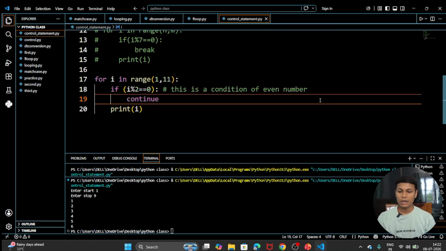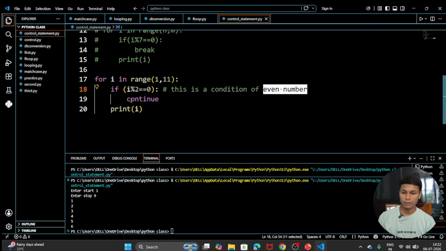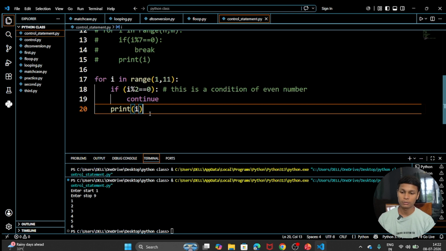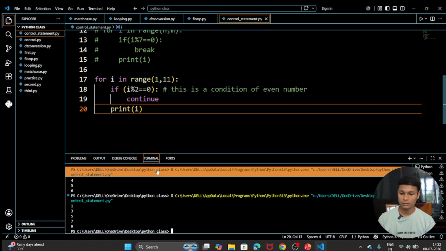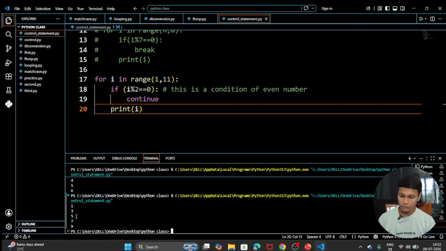So you can see that I am entering continue here. If the condition is an even number, it will continue, meaning the even number will be skipped and all the numbers which were odd will be printed. Okay, let's run the code and see the output. You can see that 1 3 5 7 9 will be printed.